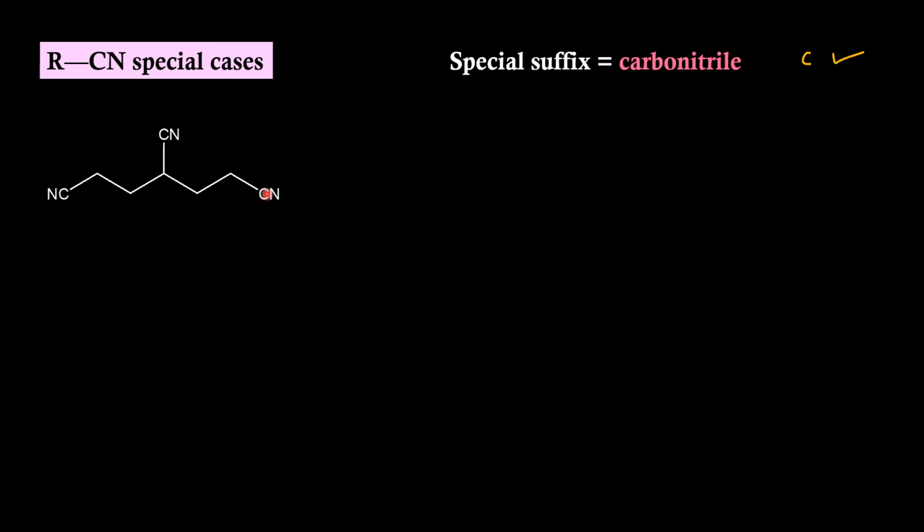Now to name this molecule, first disconnect 3 CN groups and start numbering the remaining carbon atoms. Now if we observe, CN is sitting on this central pentane at position 1, 3 and 5. So the IUPAC name will be pentane-1,3,5-tricarbonitrile. To cross check your answer, count the carbons. Pentane means 5 carbons, carbonitrile means 1, tricarbonitrile means 3. Together we have 8 carbon atoms, which matches the structure.